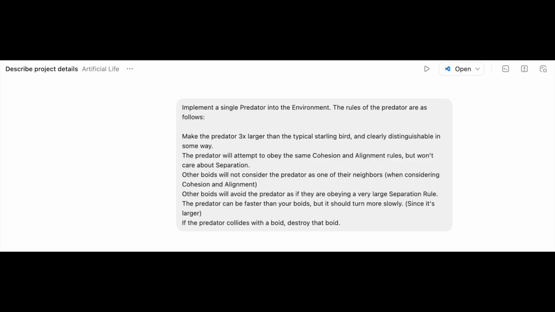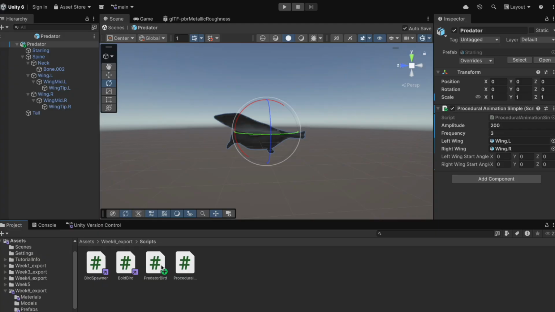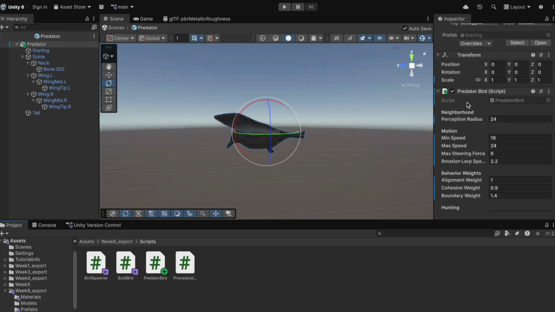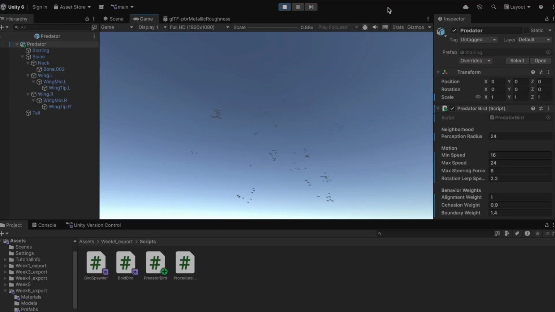The next step is to add the predator bird. So I gave Codex this provided prompt, which describes how the predator is supposed to be implemented in the system. And it worked for a few minutes and then gave me a rundown of exactly what it did. So then I moved into the editor and just created a prefab and added the script. And for now, he just flew away.